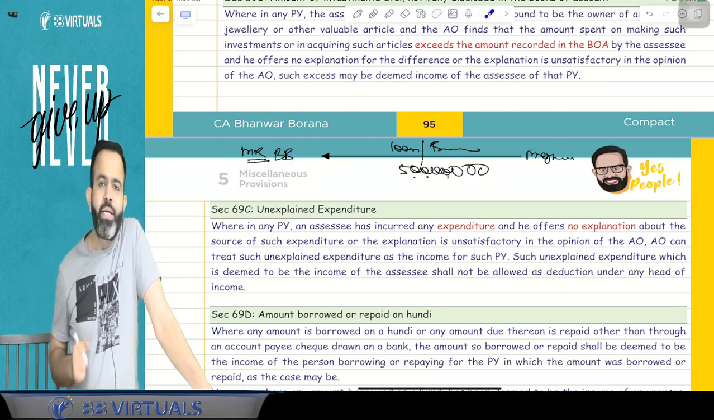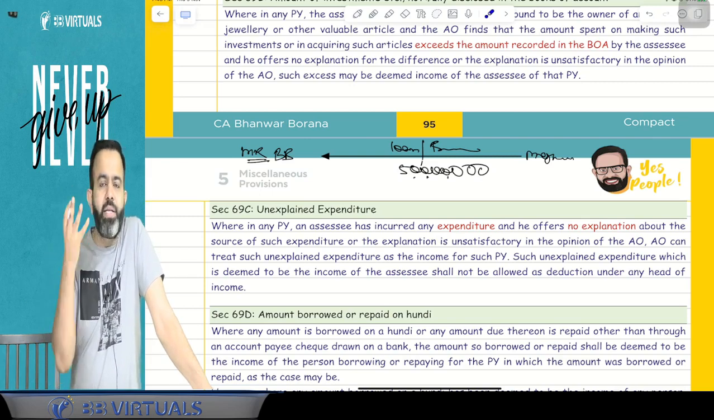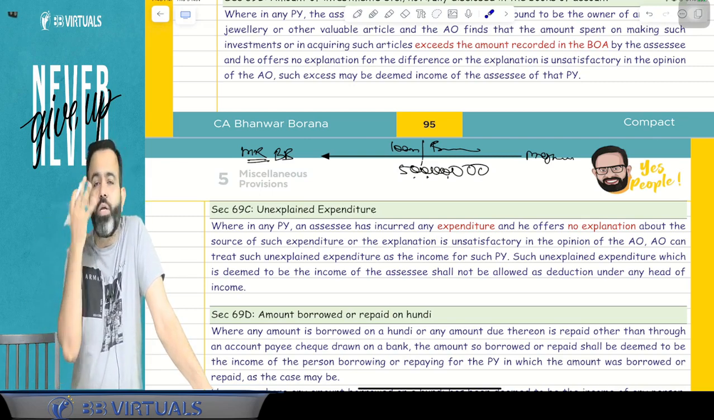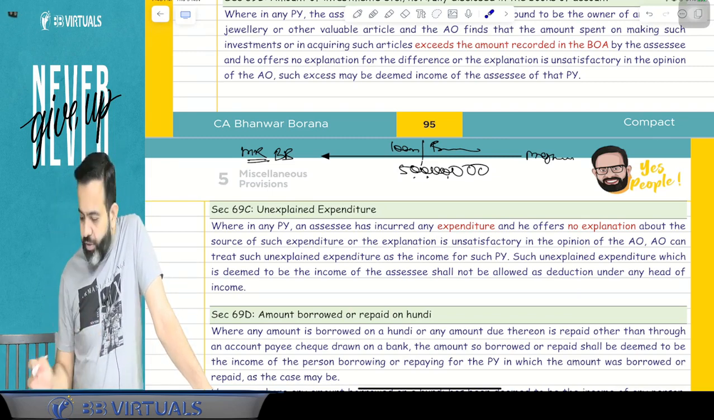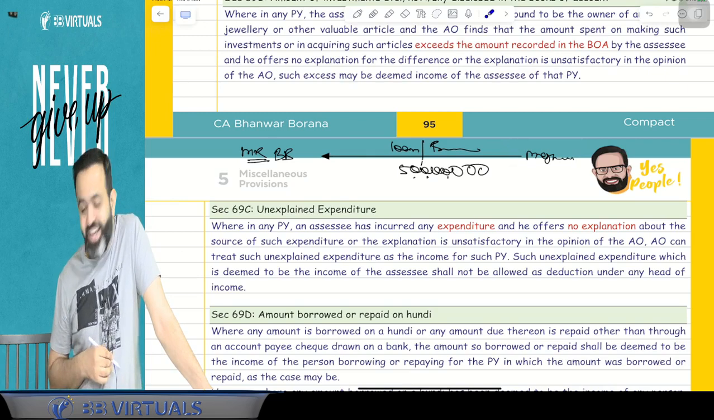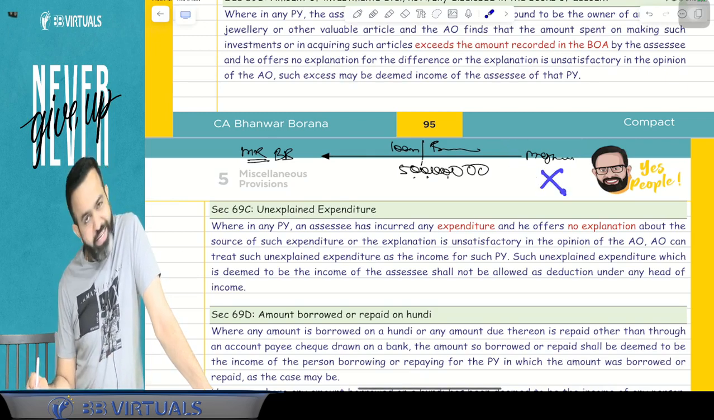Now they call Meghna and ask her, Meghna, from where did you get this money? Meghna is not able to explain. She says, I don't know, Tirupati Balaji told me that you will get 5 crore, so I got this 5 crore in my bank account. Now Meghna is not able to explain.